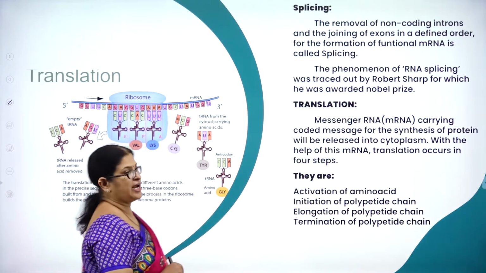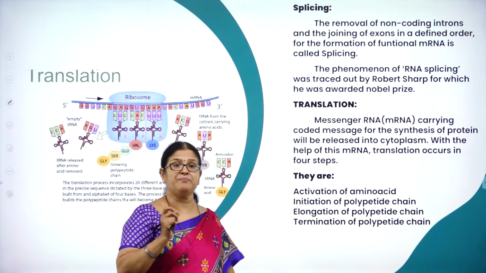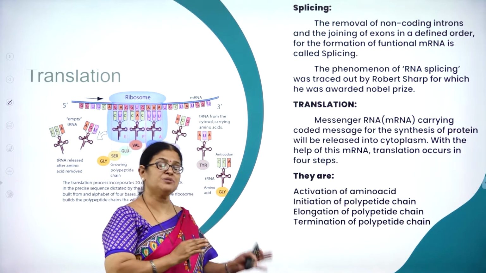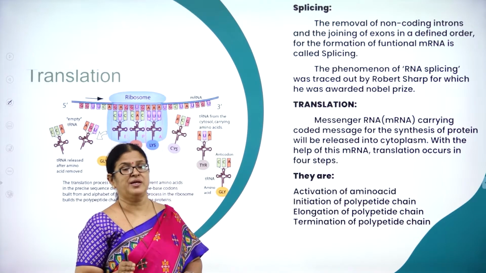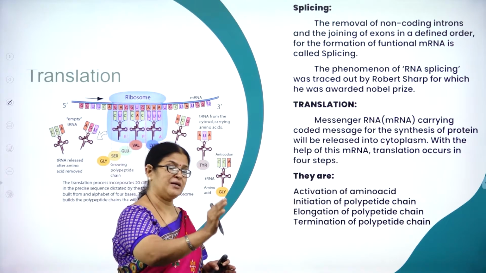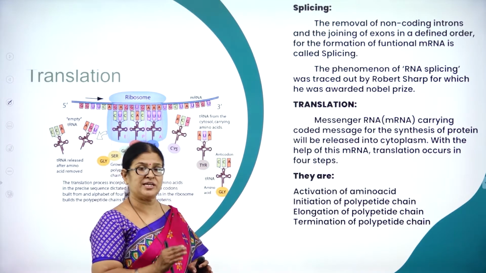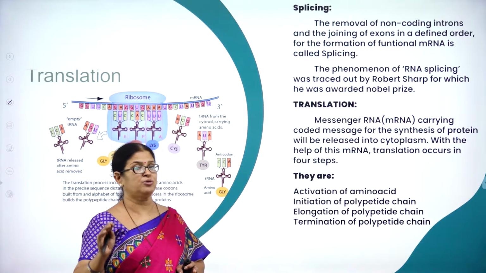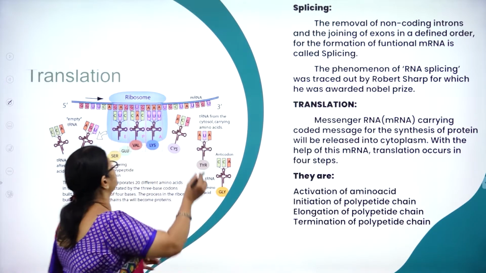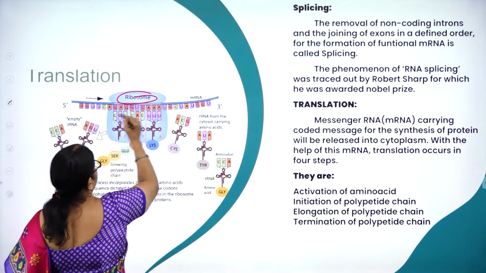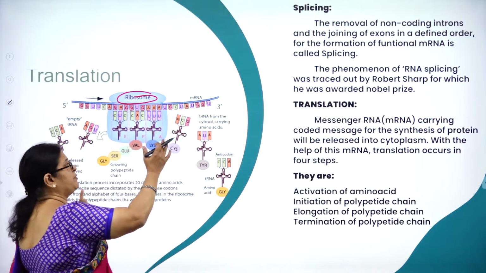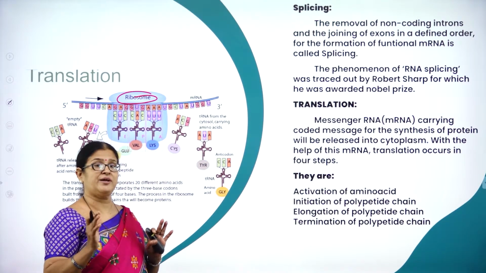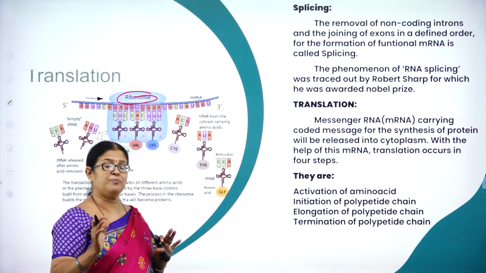So what is translation? Whatever genetic message is given by DNA is picked up by mRNA, which comes out of the nucleus to the cytoplasm and guides tRNA to pick up that particular amino acid from the cytoplasmic pool and give it to rRNA. From rRNA it will go to the ribosomes, and here you can see the ribosomes are the ones which arrange them in a particular sequence to make a particular protein. There are 20 different amino acids required to make a particular protein.